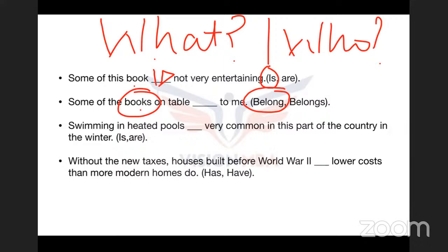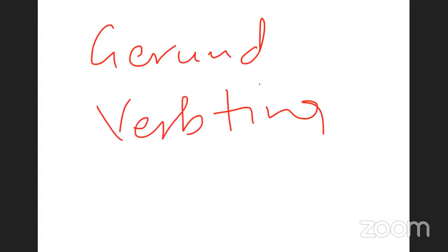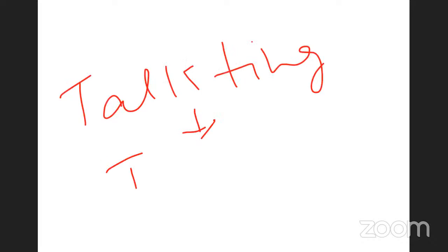Swimming in heated pool. Dash very common in this part of the country in the winter. Now is or are. Now here, guys, remember gerund. What do you mean by gerund? Okay, let me use white screen here. Gerund is a word that is made by joining ing to a verb. So in short, gerund is nothing but verb plus ing. For example, if I say talk plus ing, what is going to be? Talking, singing, dancing. Guys, why am I talking about gerund? Gerund always takes the singular verb form.